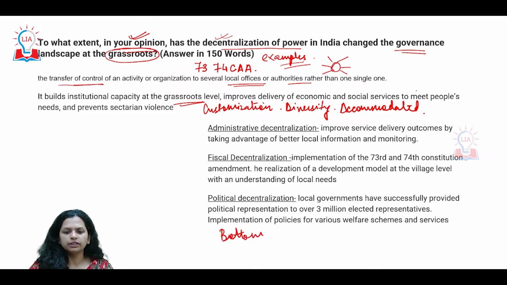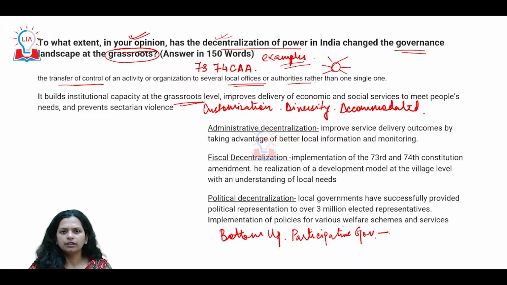Since it's also mentioned governance, we have improved our bottom-up approach. Okay, we have tried to have a more participative governance through the active participation of the Gram Sabhas.